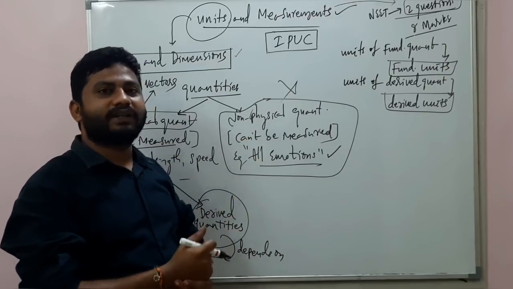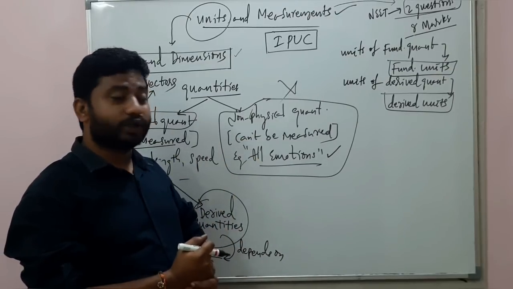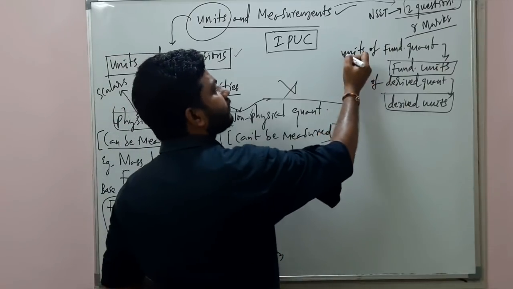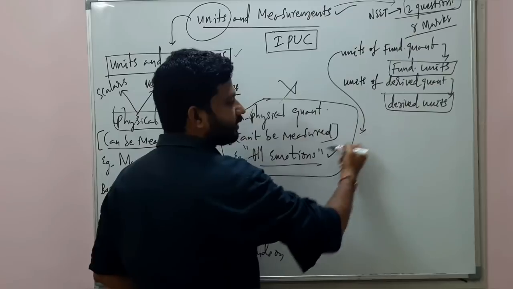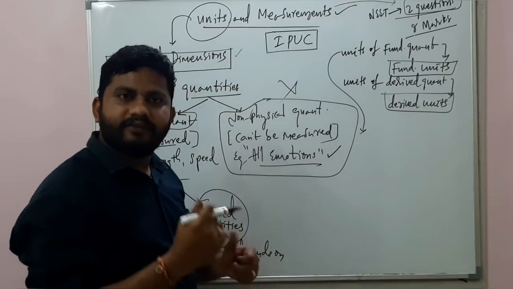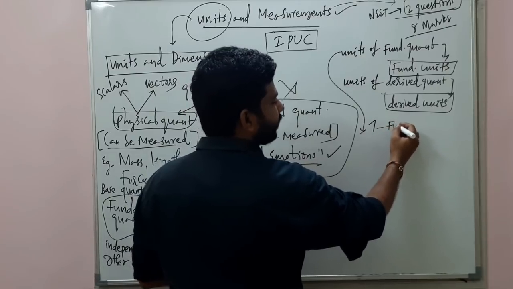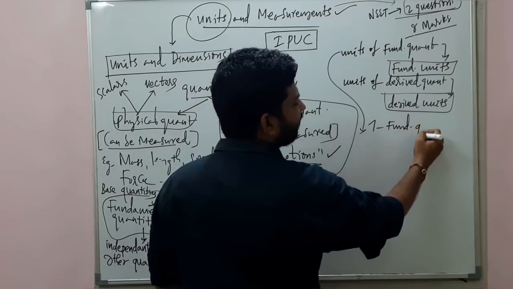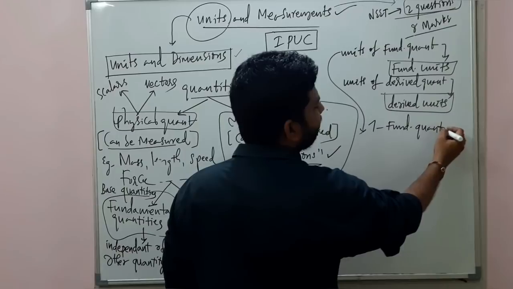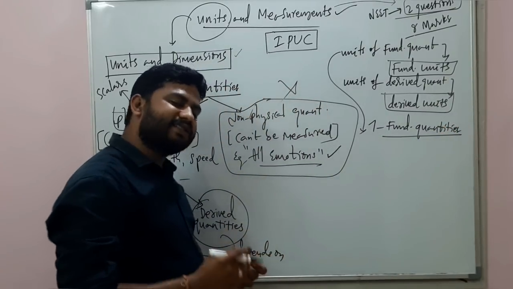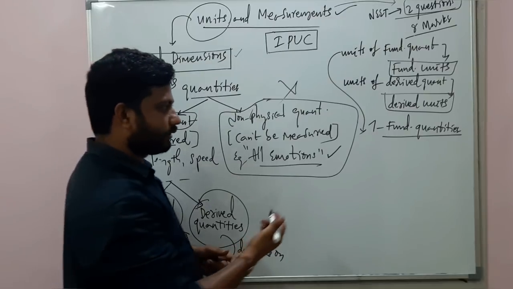What are the fundamental quantities? That's what I'm going to write here. So let's concentrate on the fundamental quantities. There are 7 fundamental quantities. How many? 7 fundamental quantities, and they have units also. Units will come back later. 7 fundamental quantities. Number 1, look here.